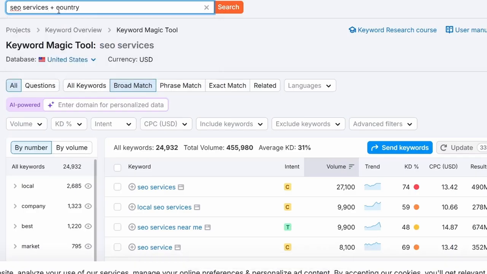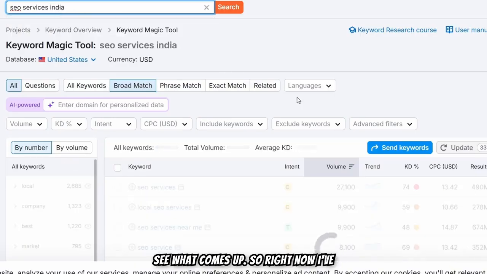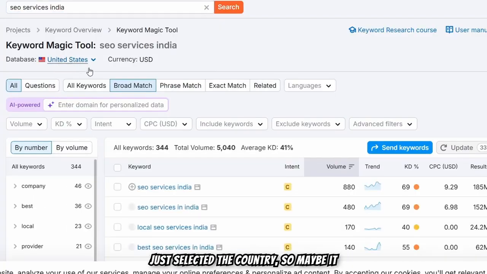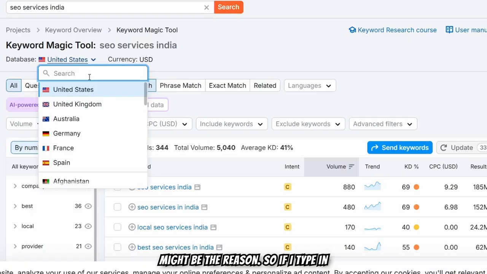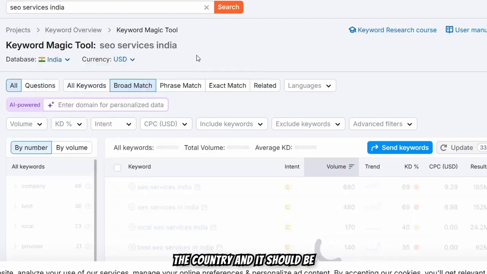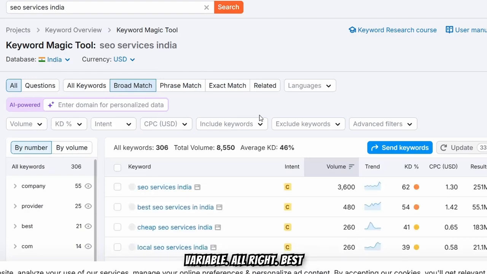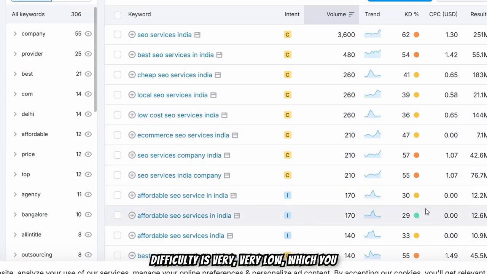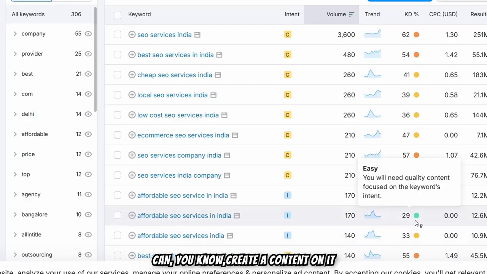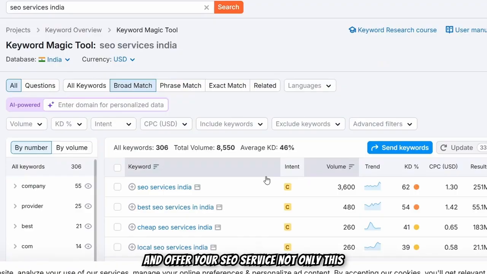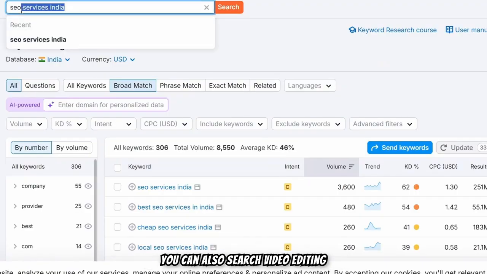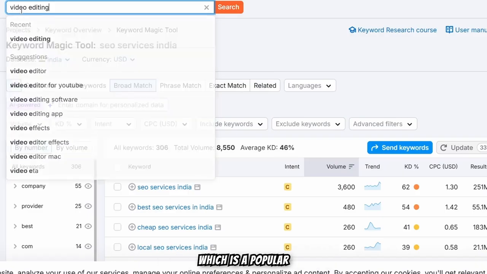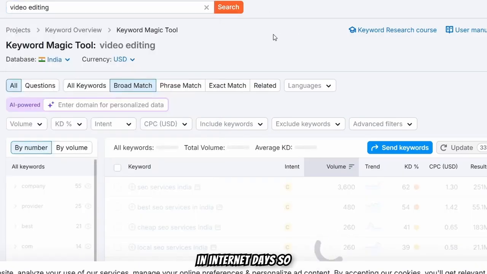and type in whatever the country. Example, let me just type in the country India and see what comes up. So right now I just selected the country, so maybe that might be the reason. So if I type in the country, and it should be variable. Alright, best SEO services in India and SEO services company in India, affordable SEO services. You can see the keyword difficulty is very, very low, which means you can create content on it and offer your SEO service.